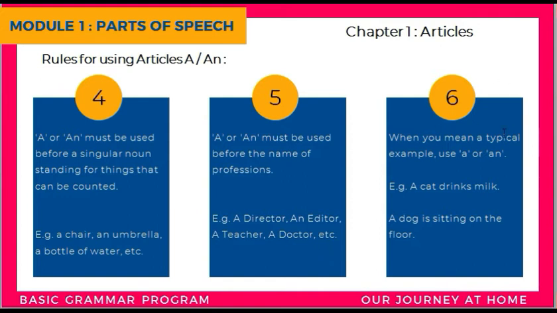What is the sixth rule? When you mean a typical example, use a or an. What does that mean? A cat drinks milk. This is not a specific cat that we are talking about. So, a cat drinks milk. This is a general statement. A dog is sitting on the floor. Again, it is a very generic statement. So here we are using a cat, a dog, right? A and an.